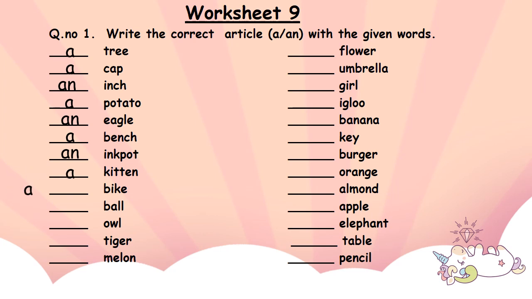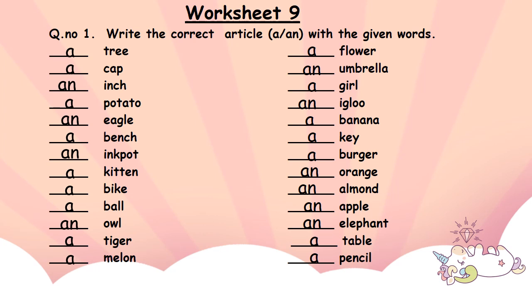A kitten, a bike, a ball, an owl, a tiger, a melon, a flower, an umbrella, a girl, an igloo, a banana, a key, a burger, an orange, an almond, an apple, an elephant, a table, a pencil.